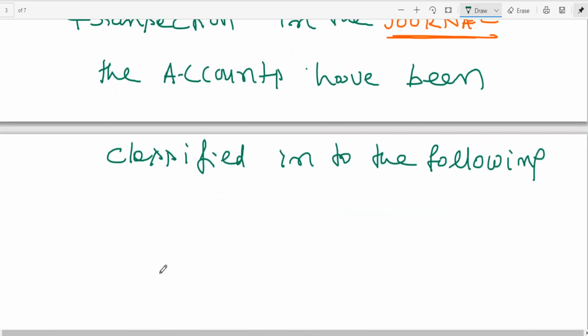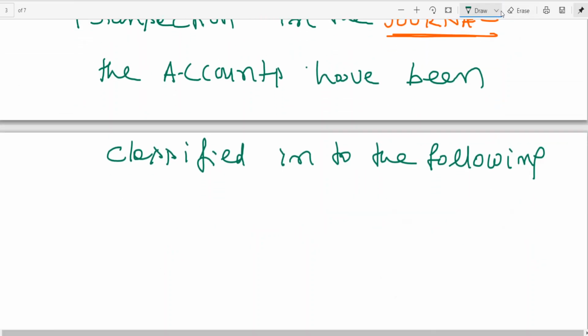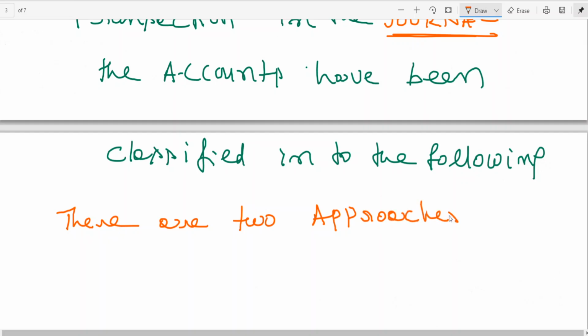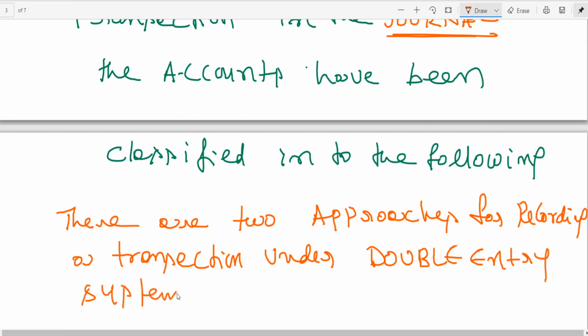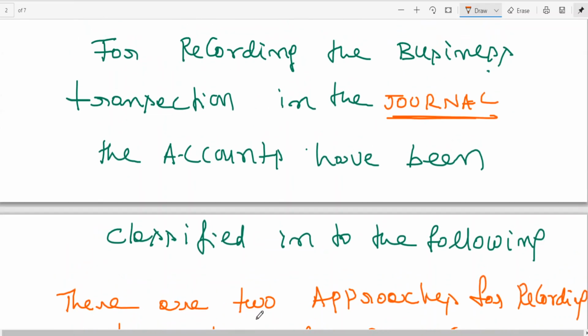This is an important point. For recording the business transaction in the general, the accounts have been classified into the following.